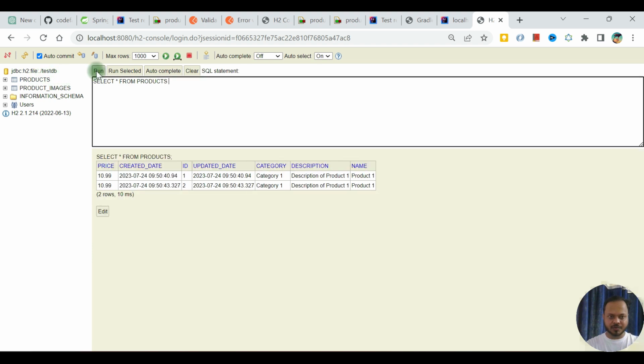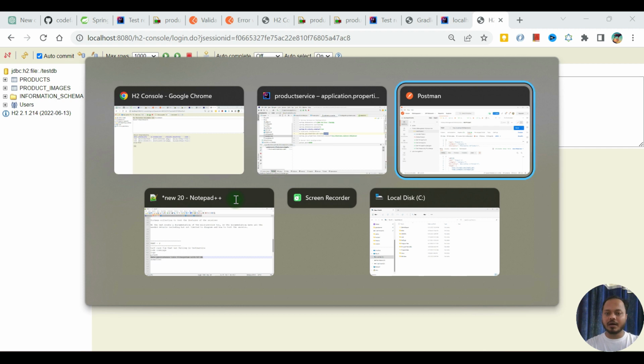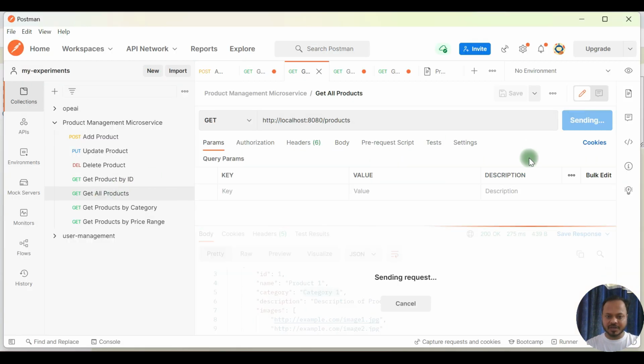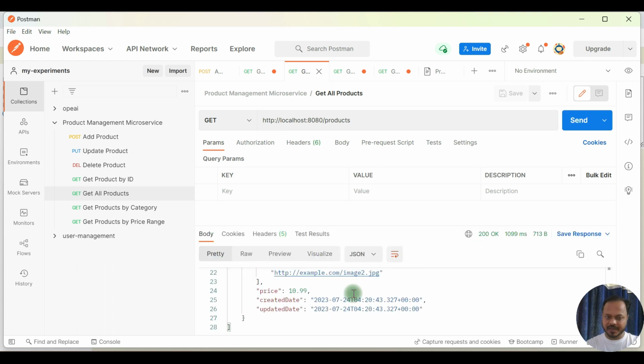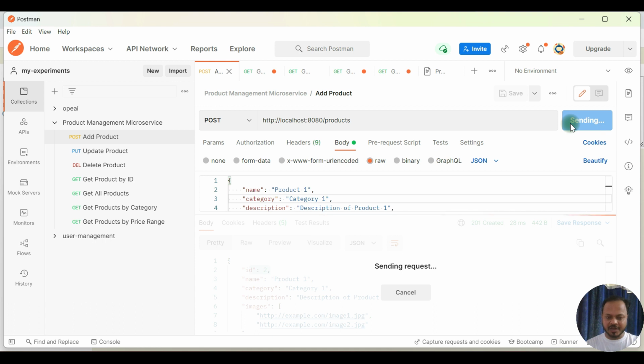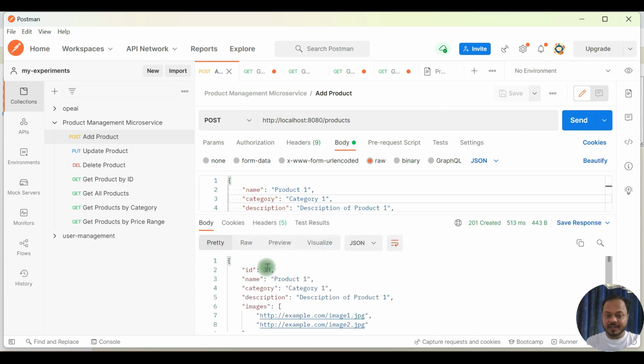Products is there. If you run this one, I'm able to see this one. So if I select get all products, it should return all the products, right? And if I add one more product there, it should have ID 3. It is giving ID 33, but that's the behavior on restart. Something is happening on the backend, not sure about that, but it is able to add the product. That is the thing.